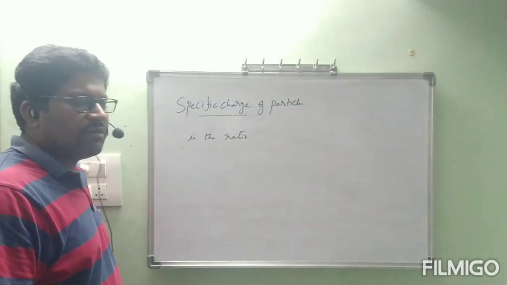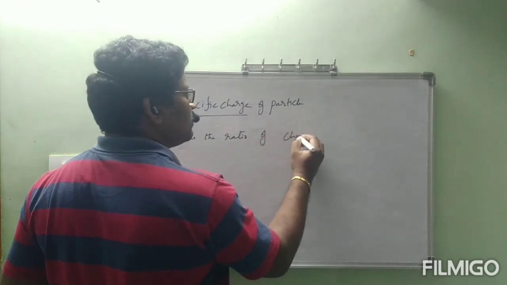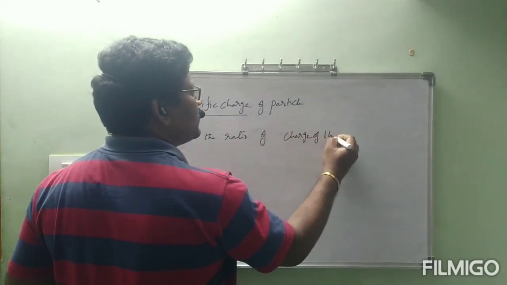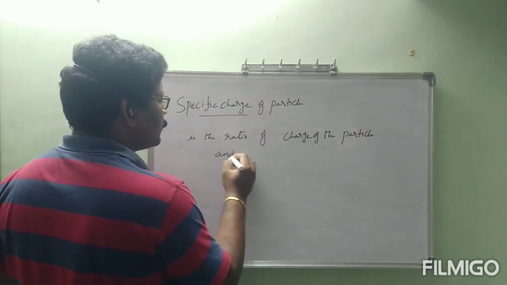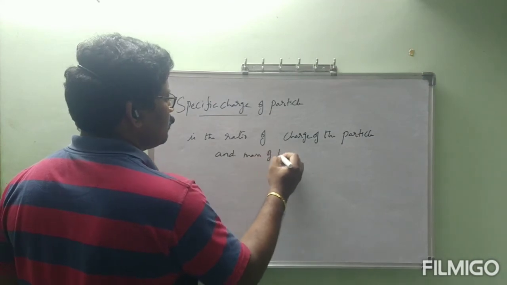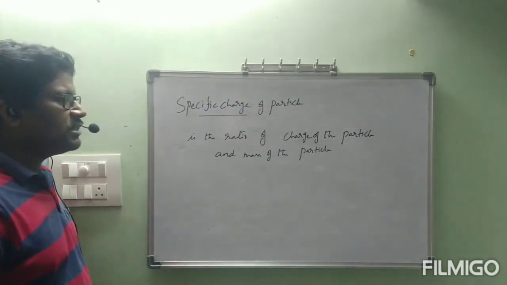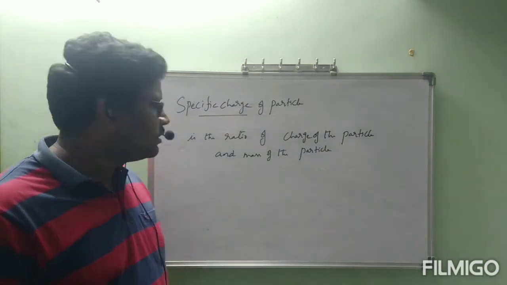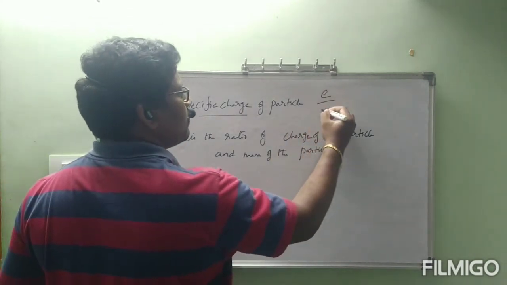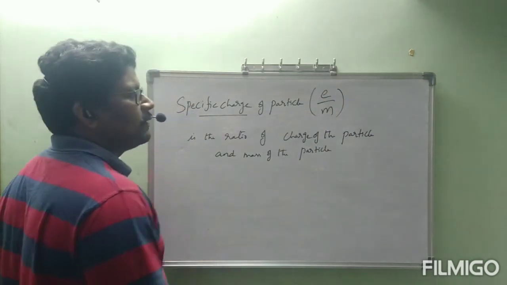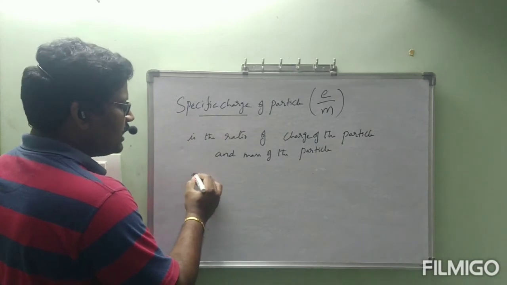Specific charge of any particle is the ratio of the charge of the particle and the mass of the particle, which is represented by e/m. We can call this the e/m ratio also.